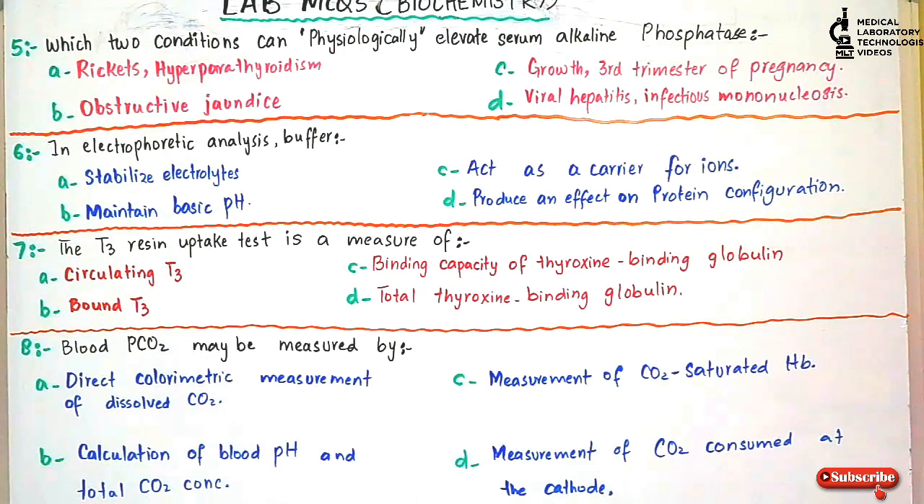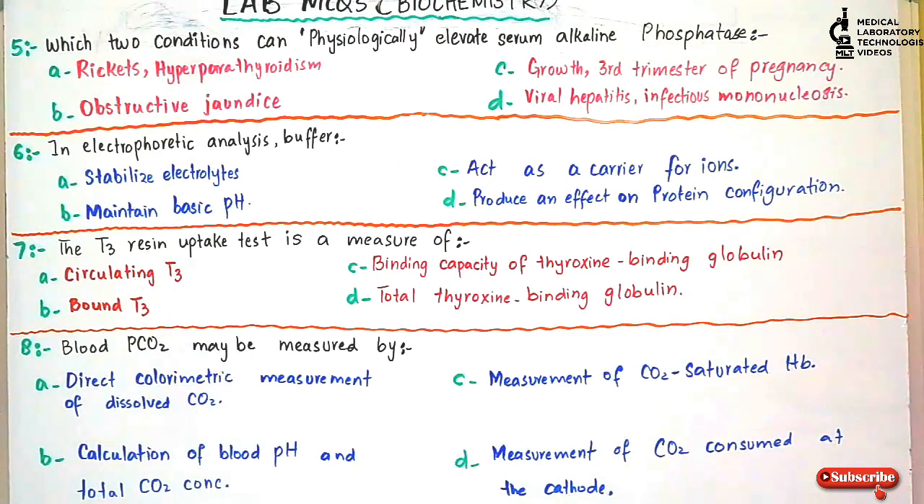Question number 6. In electrophoretic analysis, buffer will be used to: option A, stabilize electrolytes; option B, maintain basic pH; option C, act as a carrier for ions; option D, produce an effect on protein configuration. And the answer is option C. In electrophoretic analysis, buffer acts as a carrier for ions.